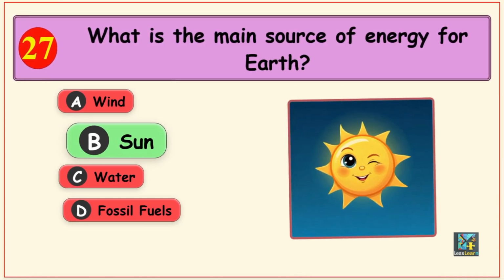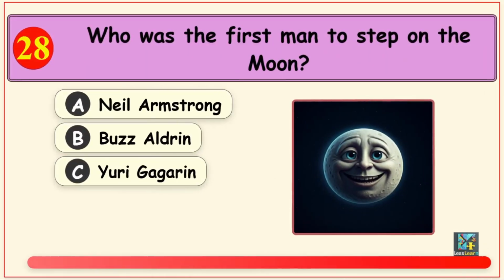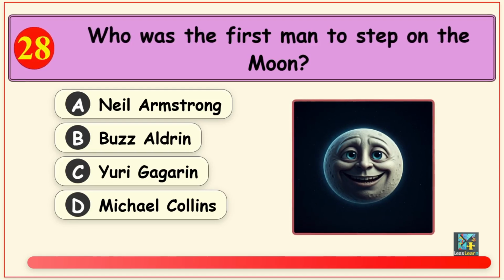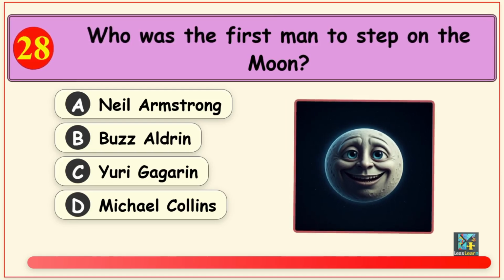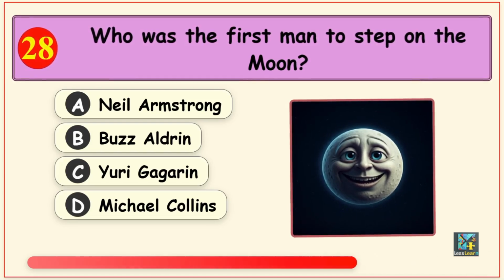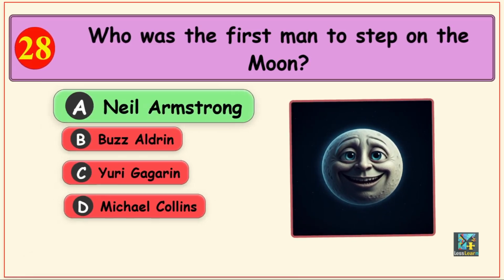Your next question is, who was the first man to step on the moon? Options are option A, Neil Armstrong, option B, Buzz Aldrin, option C, Yuri Gagarin, and option D, Michael Collins. The correct answer is option A, Neil Armstrong.